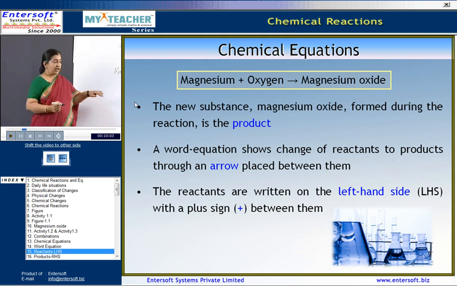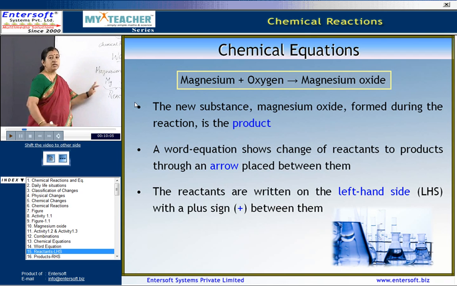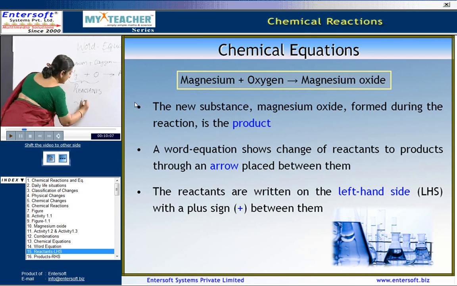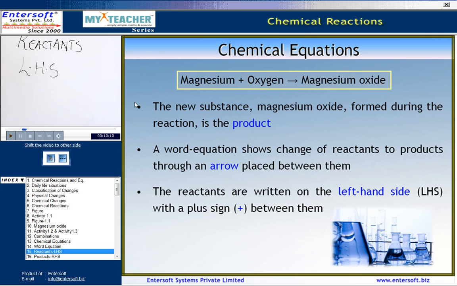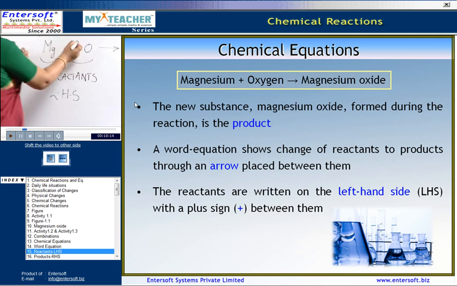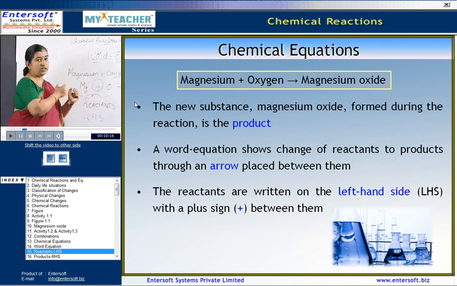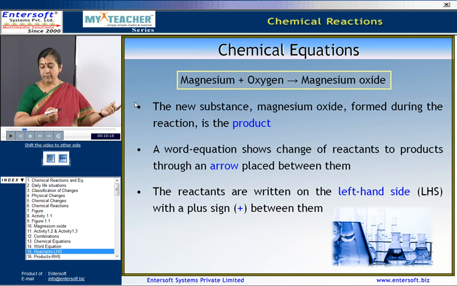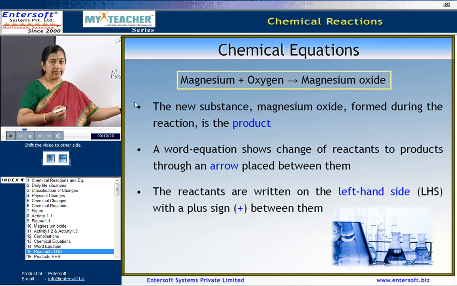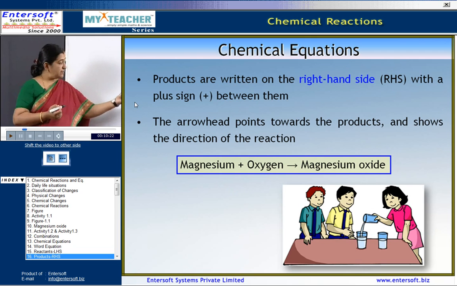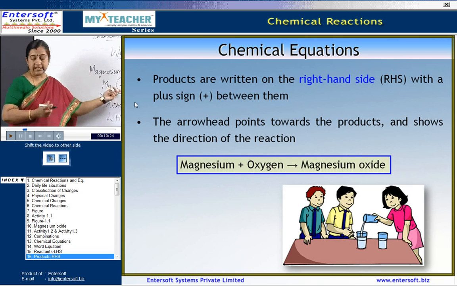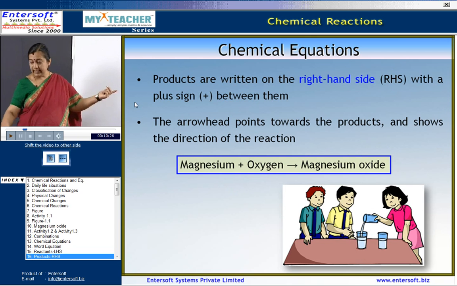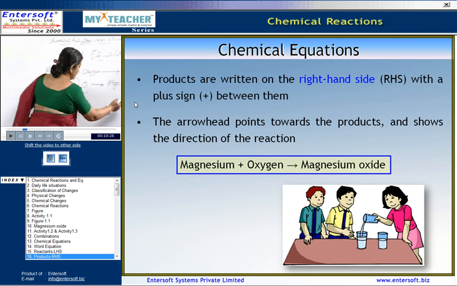Now, the reactants are always written on the left hand side, and in between the two reactants a plus sign is used, and on the right hand side the product is written.